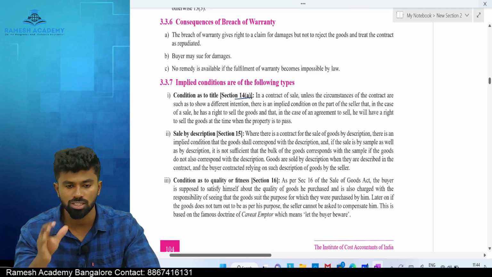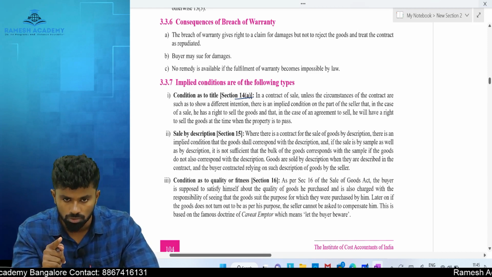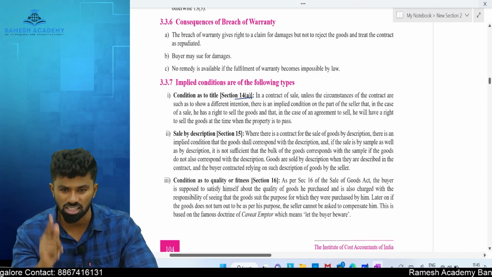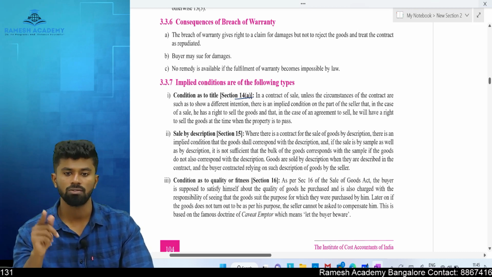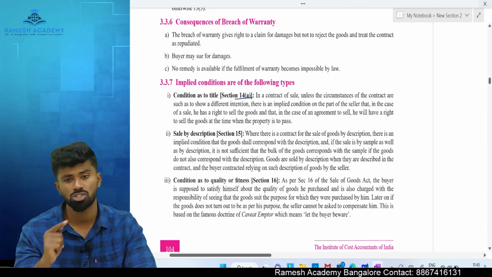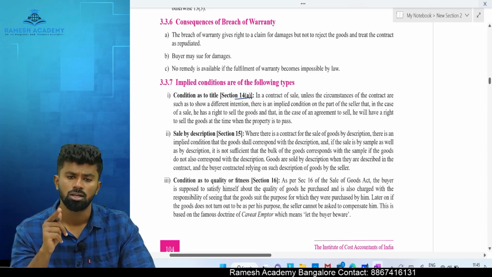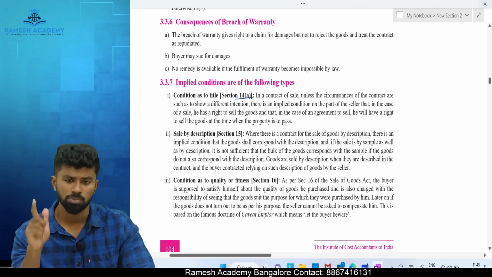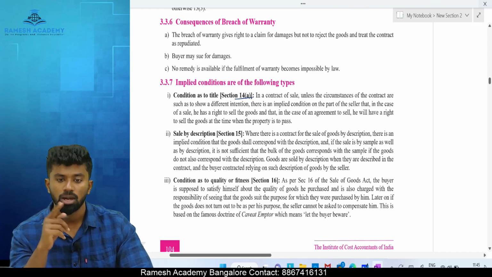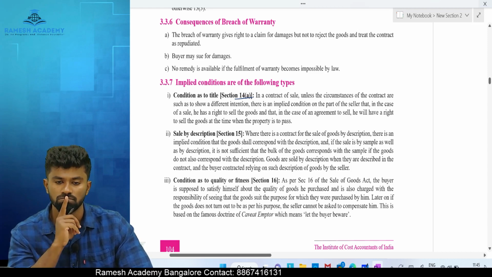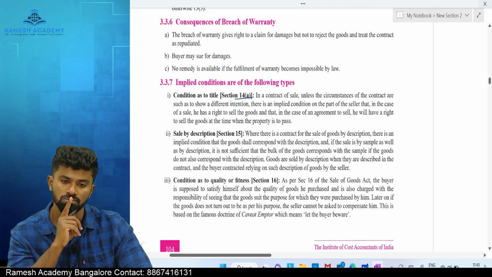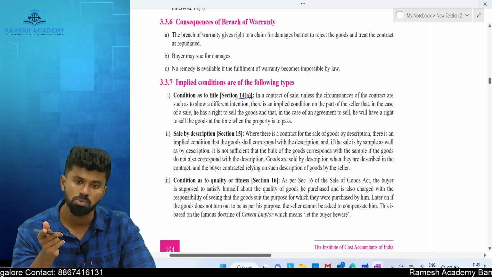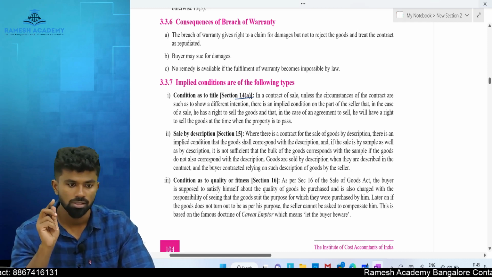This condition just provides that the seller, when you sell, that is when you are transferring ownership, you must have a right to transfer the ownership. If the seller does not have a right to transfer the ownership and makes a contract, then who is not responsible? The buyer is not responsible. Only the seller is responsible.